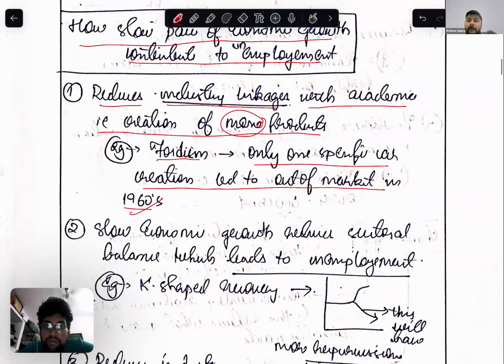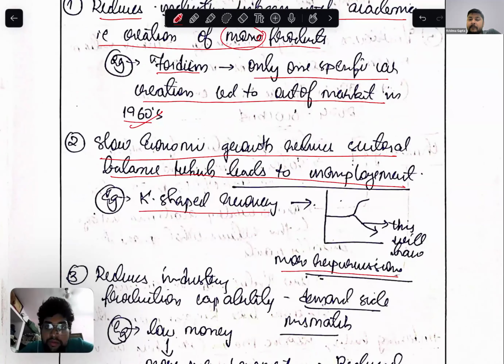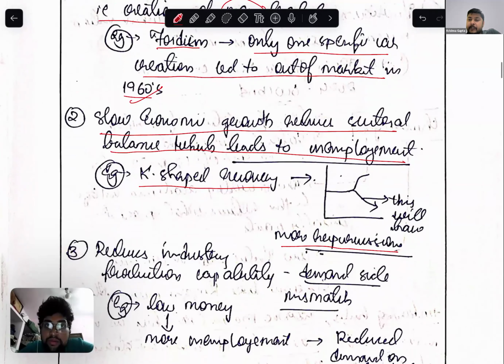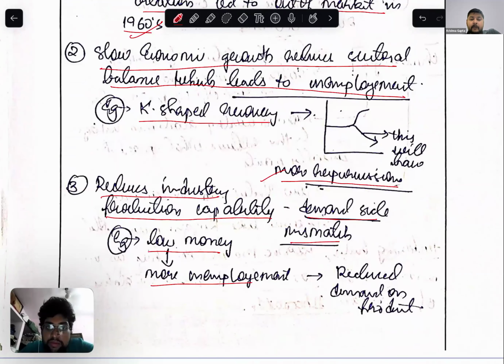Slow economic growth reduces sectoral balance, which leads to unemployment. K-shaped curve recovery. Then it reduces industry production capability, demand side mismatch. Low money, more unemployment, reduced demand on products. Very good.